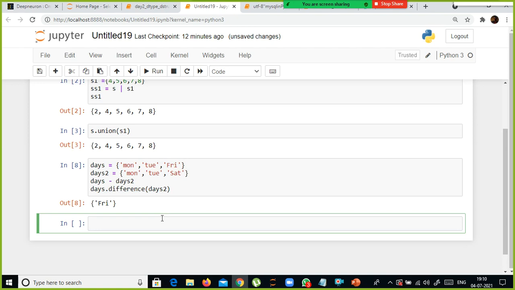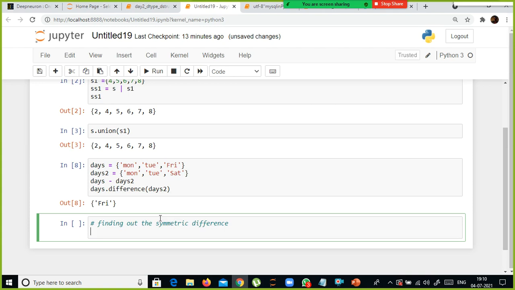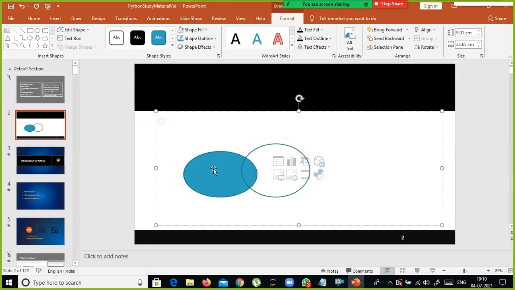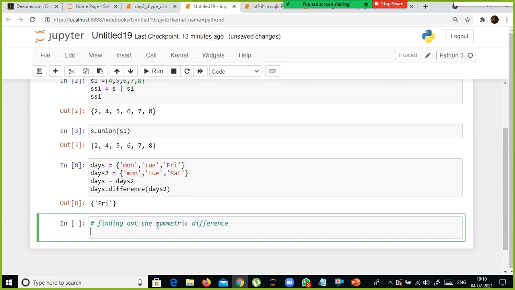And also you have something called symmetric difference. Finding out the symmetric difference. What is symmetric difference? The data that are there in both sets except the common values. Both the sets' values will be taken, but it will exclude the common values between these two.